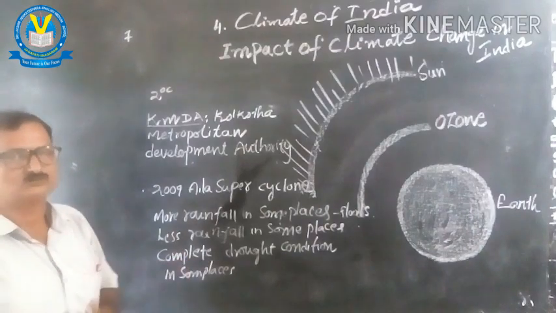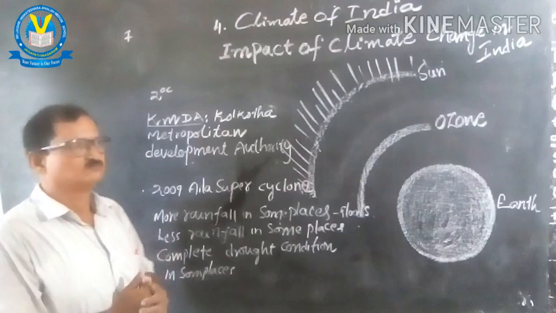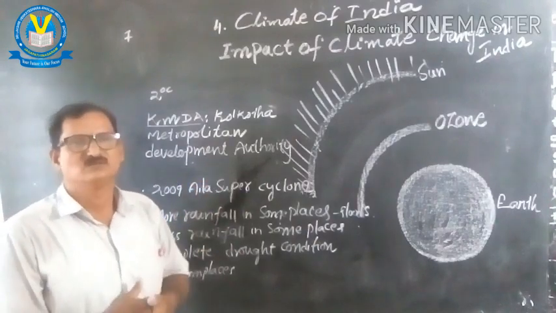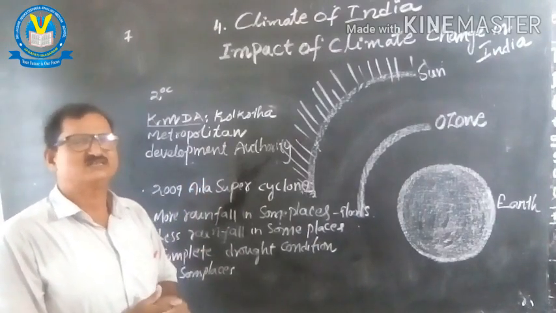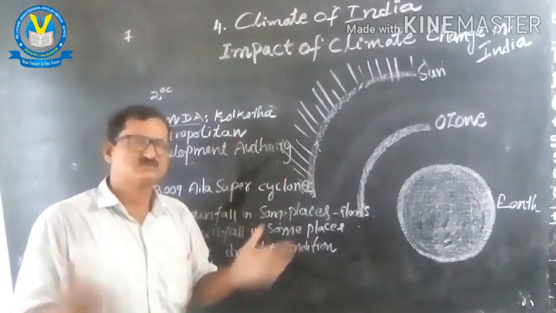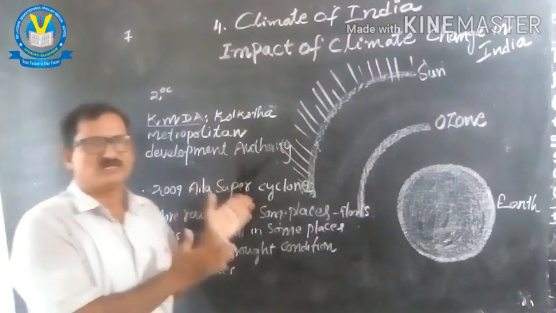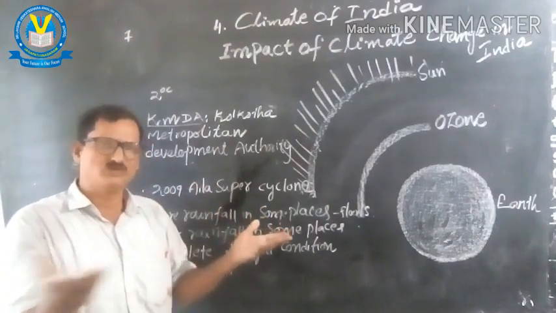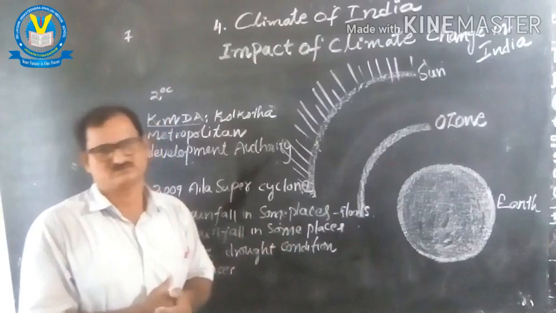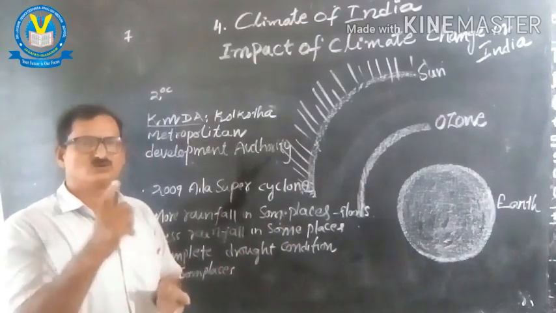In 2009, the Aila cyclone, the name of the cyclone Aila, took place in West Bengal and drastically restricted life, and the people became homeless and shelterless. The people of that particular area became homeless and shelterless. That is the main cause. You can understand.